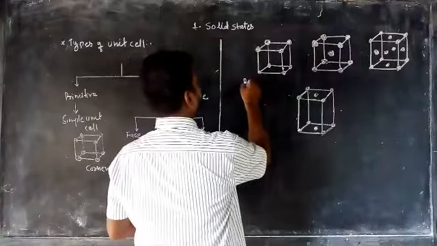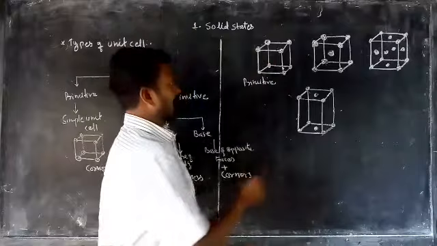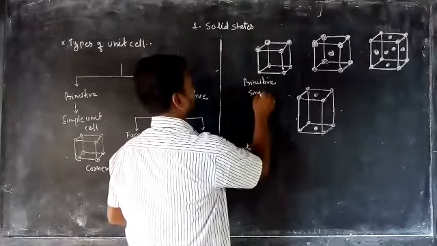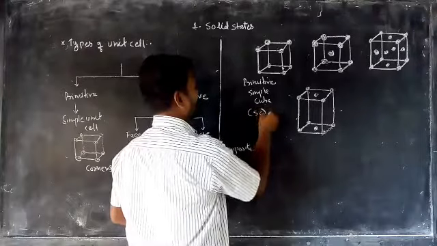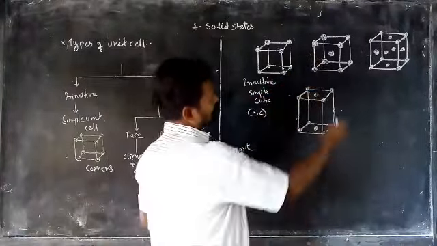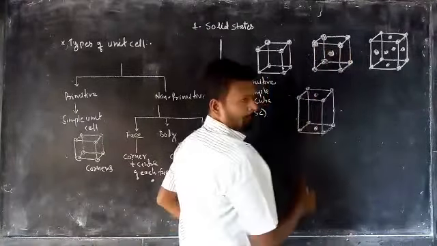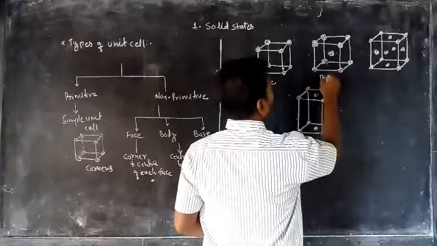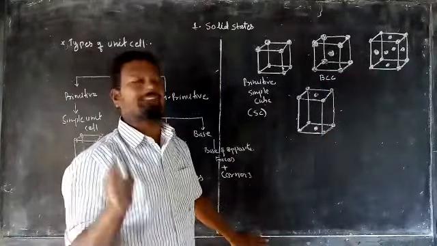So we can say that this is the primitive unit cell, that is known as simple cube. It is always denoted by SC. Okay. Looking at the three examples, what is here? The corner points as well as the center point. So it is known as BCC, body centered crystal structure.